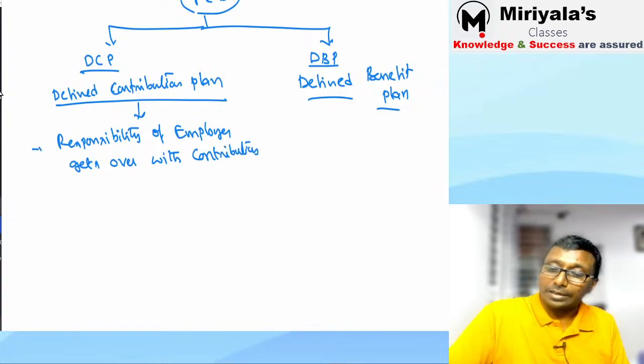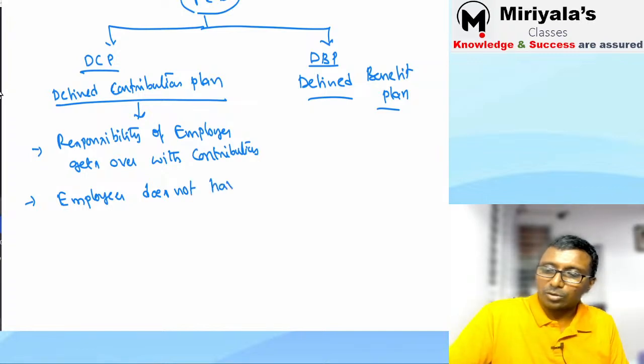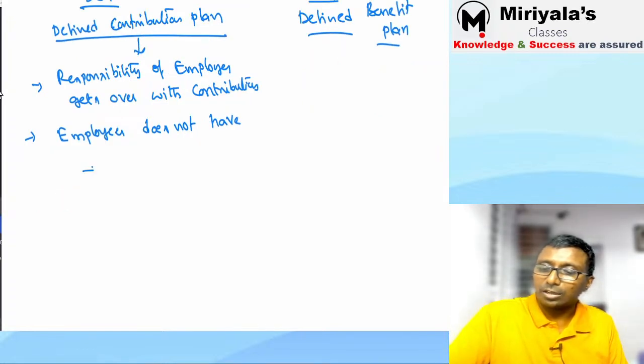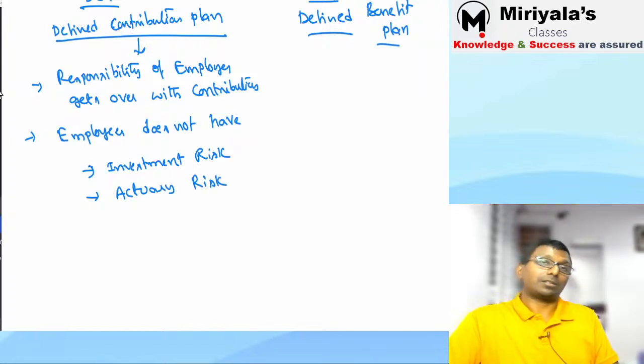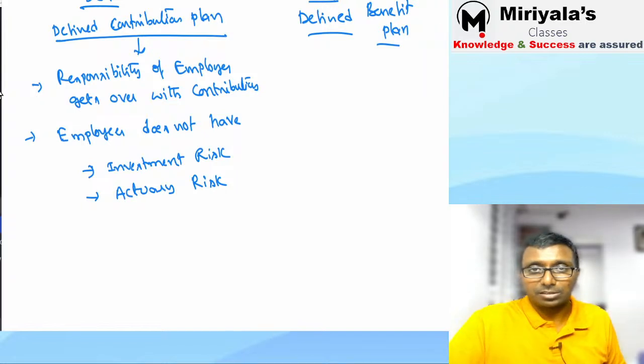Correct? And just to emphasize, the employer does not have two risks. What are the two risks? One is called investment risk, and the next one is actuary risk. What is this risk? What is investment risk?